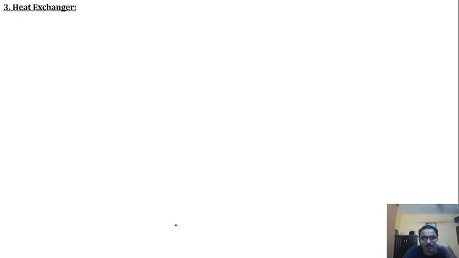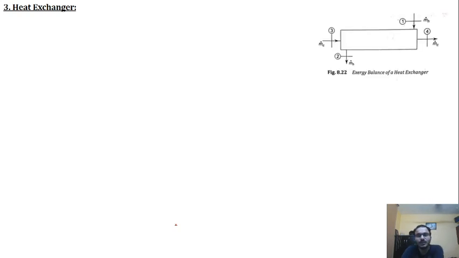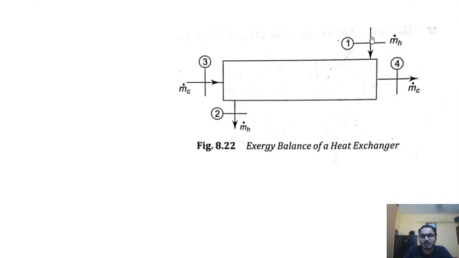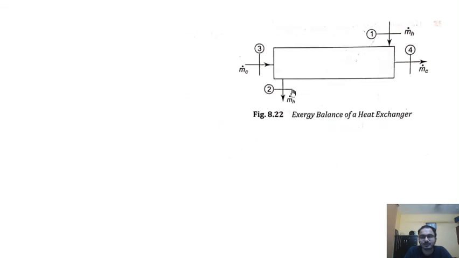Now the third is the heat exchanger. Here, if you focus on this figure, the hot fluid is entering at section 1 and leaving at section 2. The cold fluid is entering at section 3 and leaving at section 4.